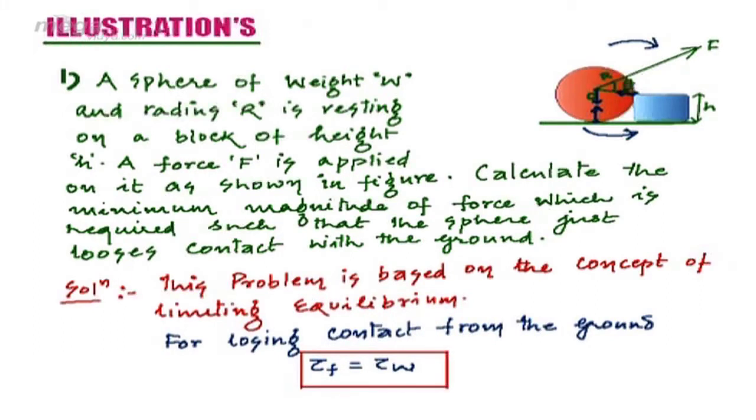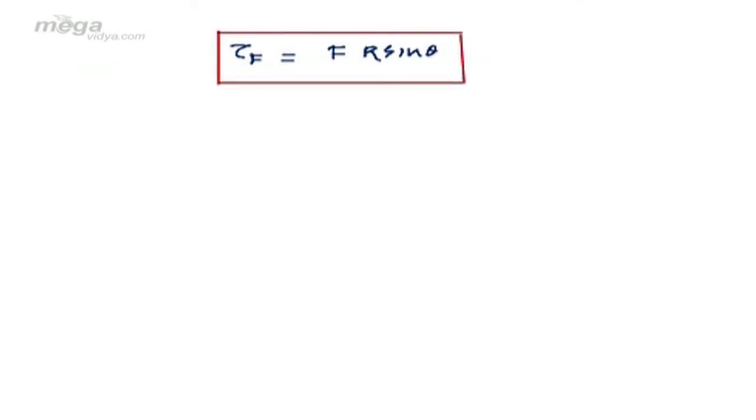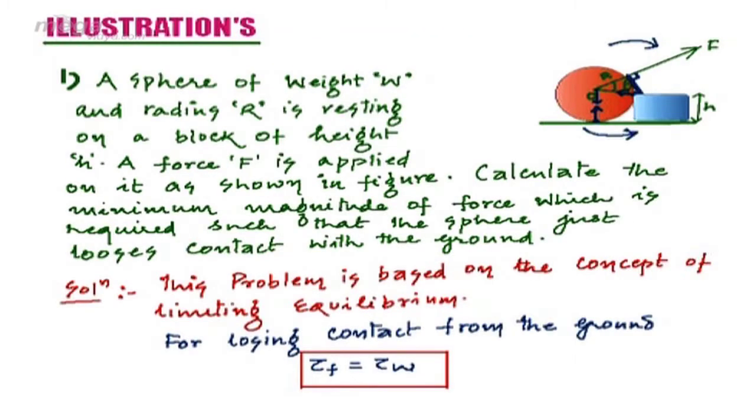We can easily see from the figure that if the angle is theta, the normal should be along this given line. So the length of the normal will be R sin theta. Thus the torque due to force can be written as the product of this external force and the length of the normal, that comes out to be F R sin theta. Again from the figure, it is clear that the perpendicular to the weight will be this given length.